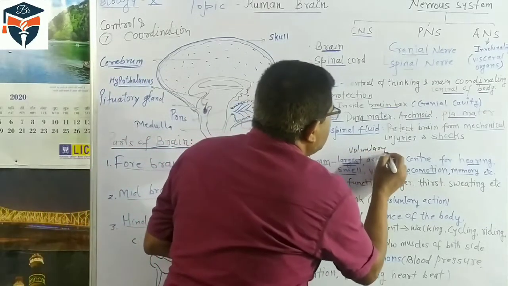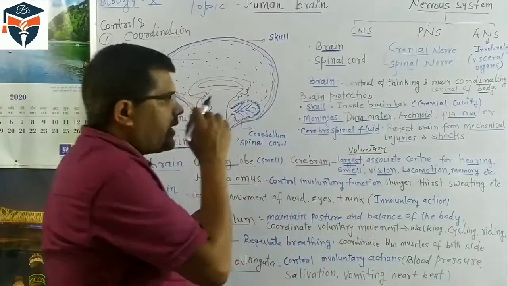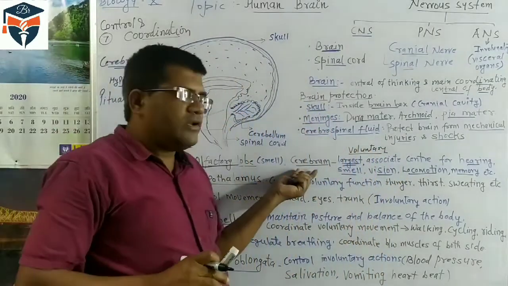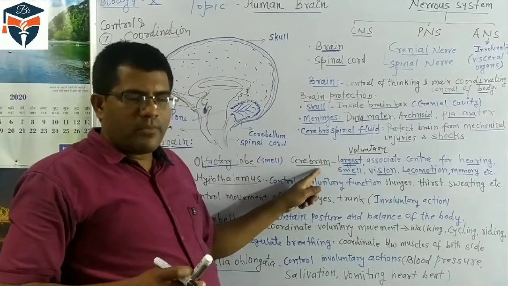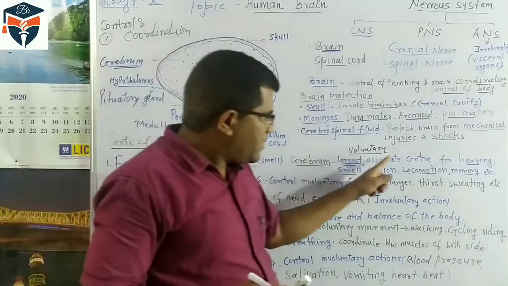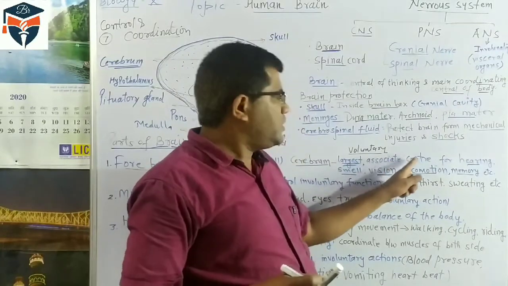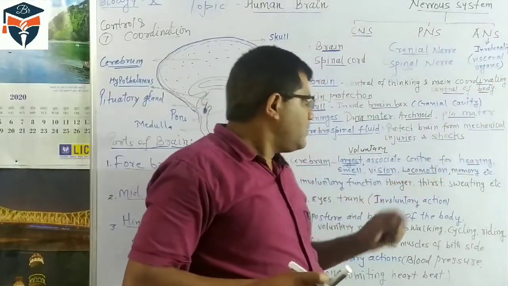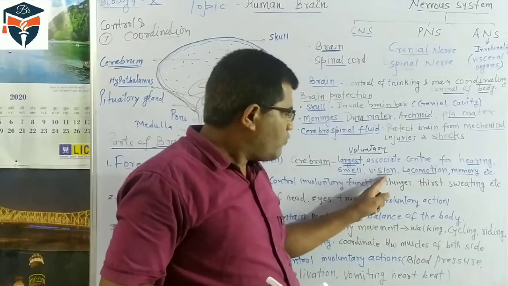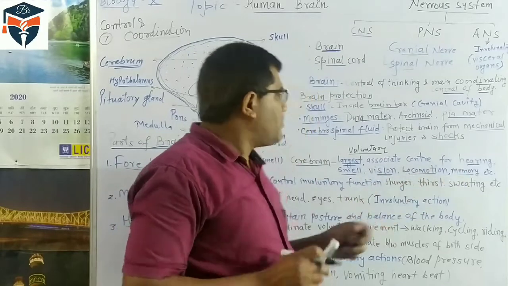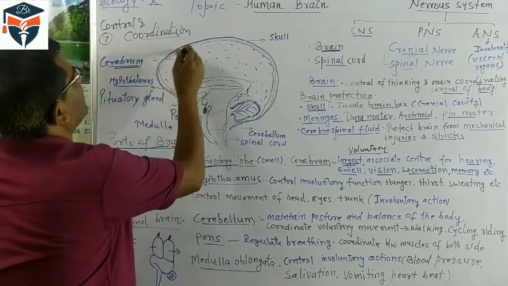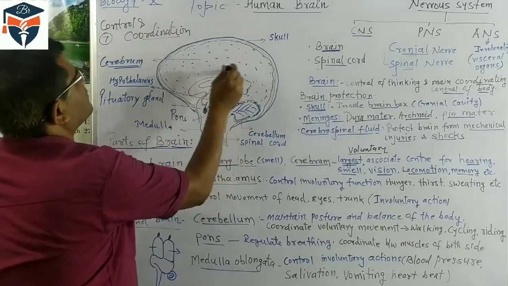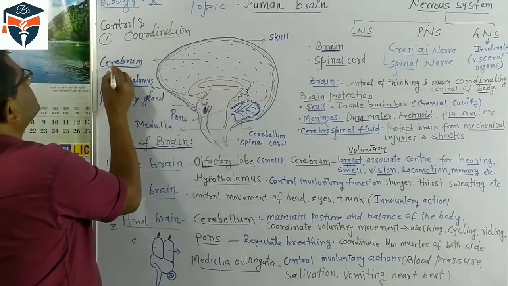So the associated centers of voluntary action are situated in the cerebrum. Here you can see all this part is the largest part of the brain, and it is called the cerebrum.